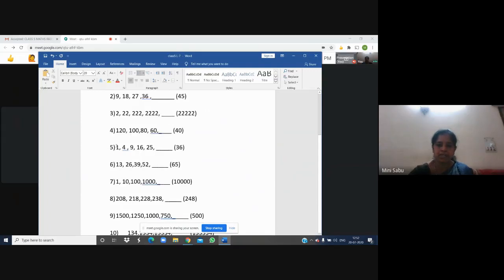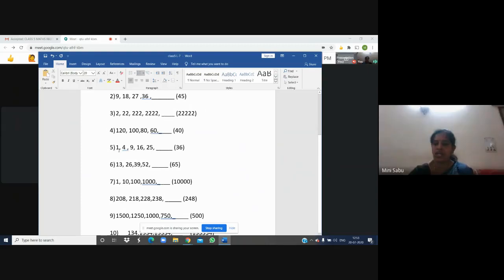The next one is a little bit different. 1, then next is 4, 9, 16, 25. Okay, children? Then how do you get it? This is 1 multiplied by the same number. 1 one is 1. That is the next number.